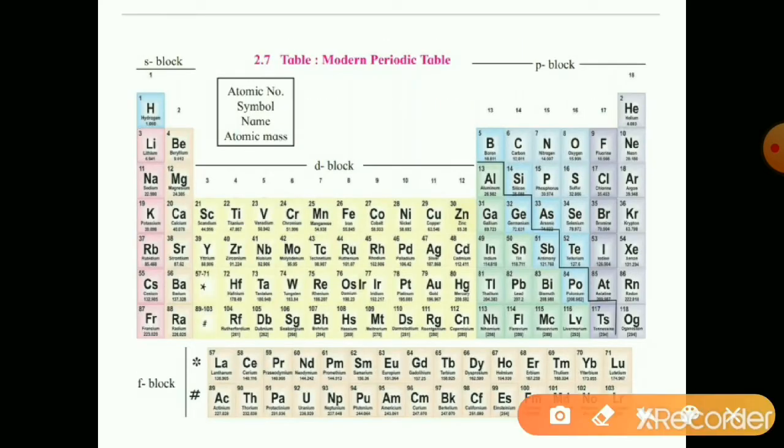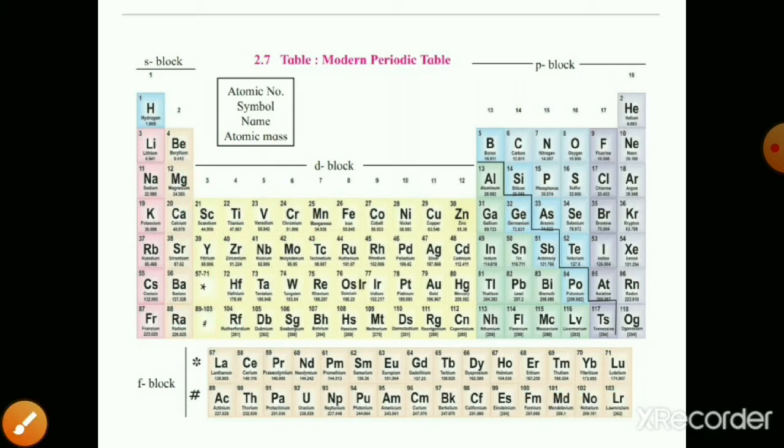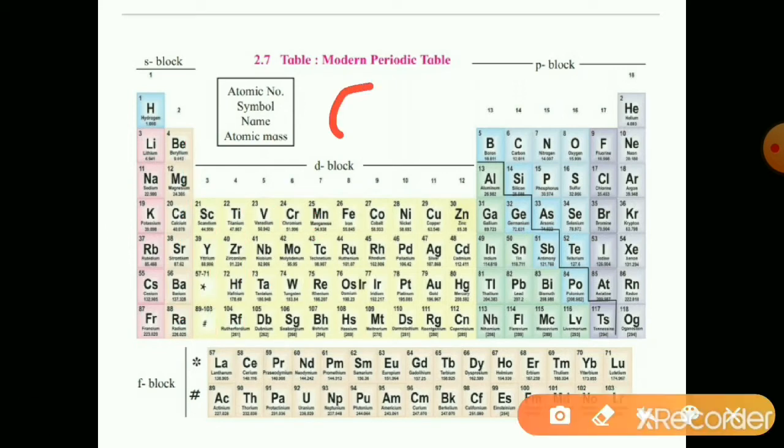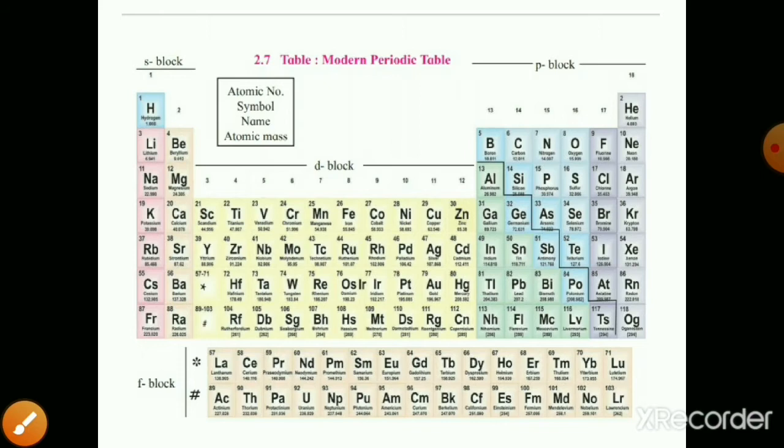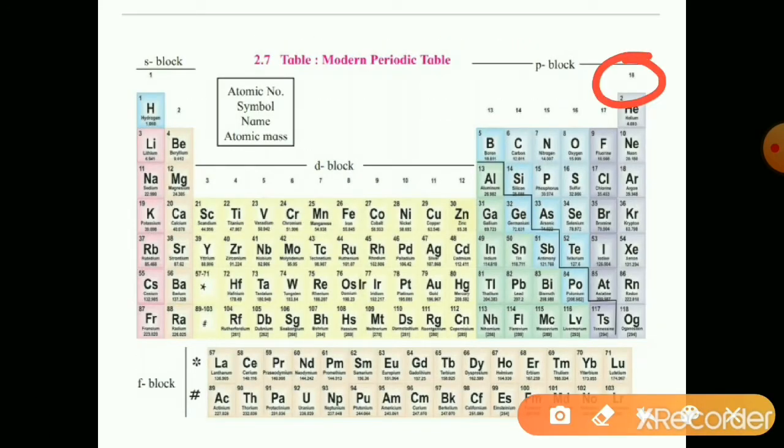See this modern periodic table. Its structure is like this. Here the vertical columns are called the groups. Vertical columns are called groups. In this periodic table there are 18 groups in total. It starts from the first group and ends with the 18th group.